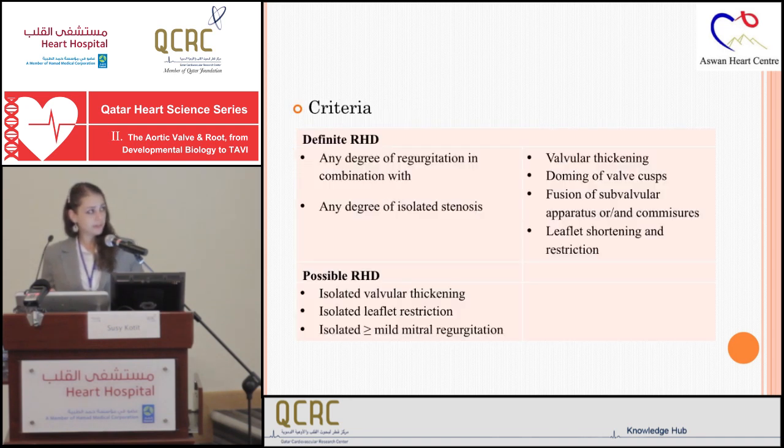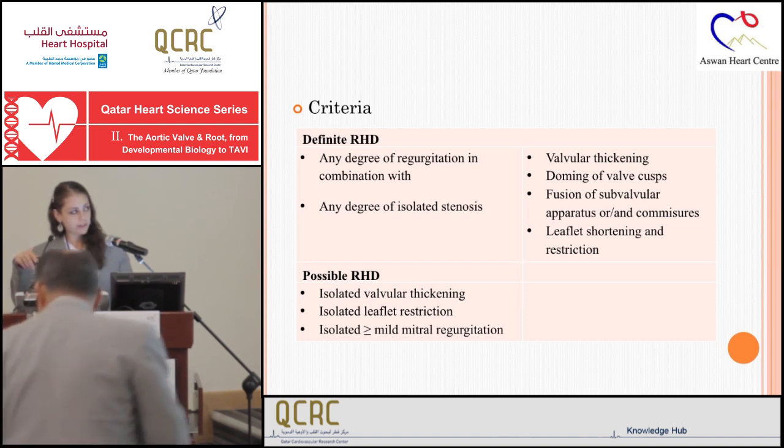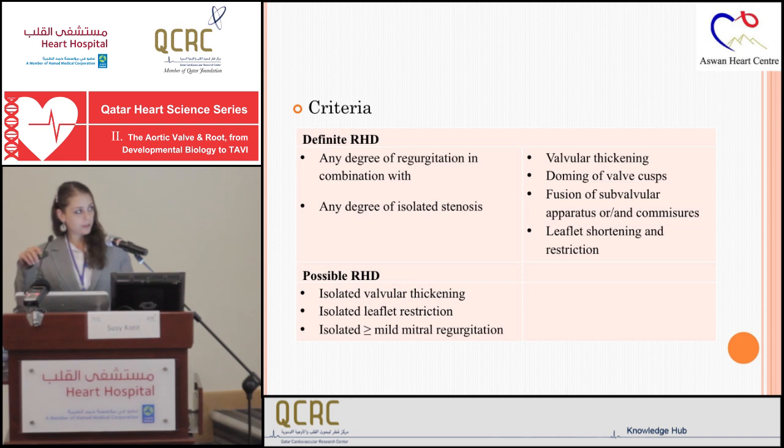The criteria we have used, we have tried to keep it simple: any degree of regurgitation of any of the valves with at least one of the structural affections, which was valvular thickening, doming of the valvular cusps, fusion of subvalvular apparatus, or leaflet shortening, or any degree of isolated stenosis.